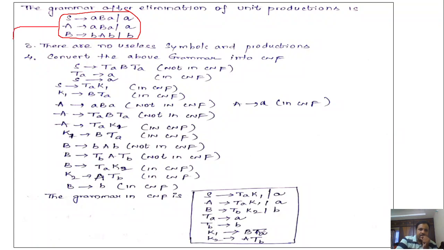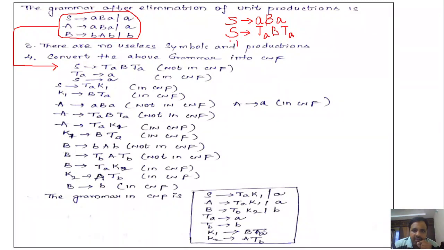So you have to convert it into CNF, right? Already you know how to convert it into CNF. So the first production is S denotes small a, capital B, small a. This production is not in CNF, right? So you have to apply the rule: replace this A with TA, then B will remain the same since it is a variable. This A will be replaced with TA. Now what is this TA?